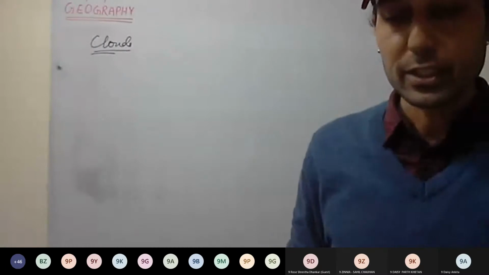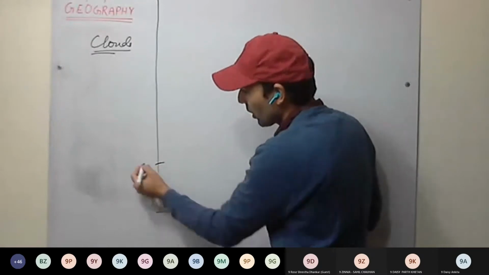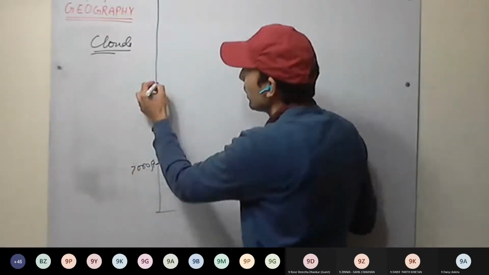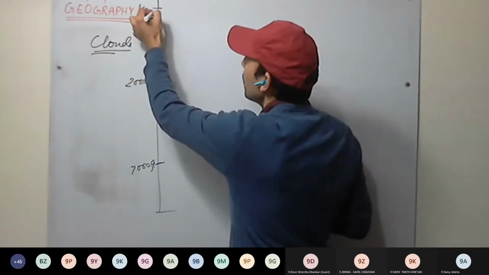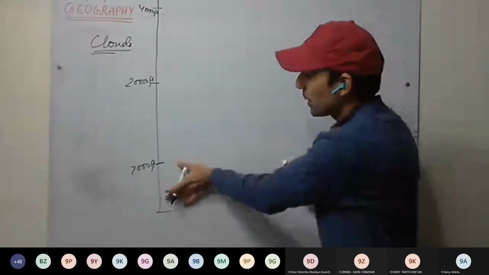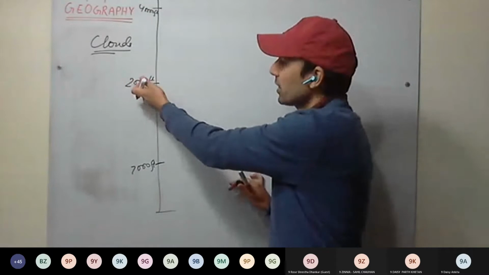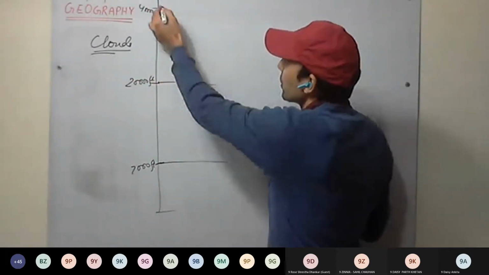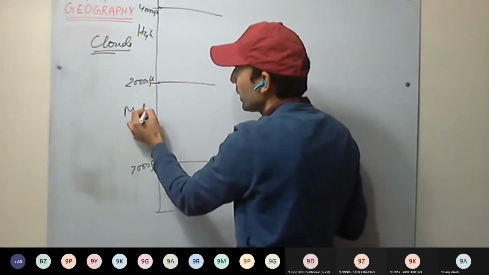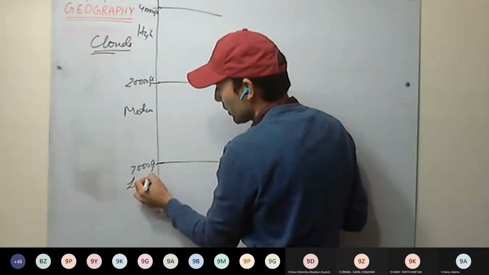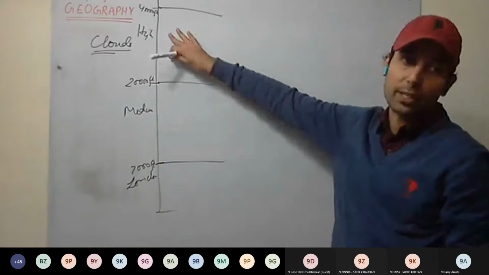Okay. Now we discuss different kinds of clouds. So they are classified based on height. If you draw like this, from the ground level, at the height of 7,000 feet, here around 20,000 feet, and here around 40,000 feet. So some clouds will be here, some here, some here. This height may vary. It may be 18,000 somewhere or 16,000. So these are high clouds, these are medium clouds, that is mid, and these are low clouds. As height increases, clouds are named low clouds, medium clouds, high clouds.